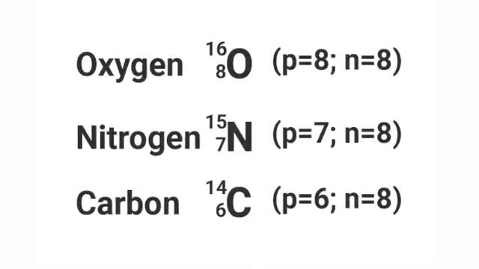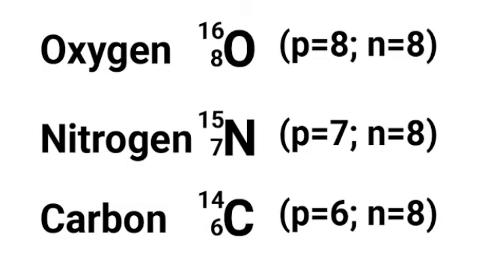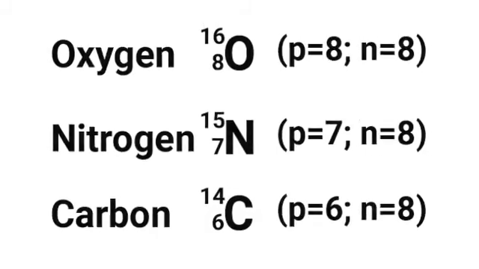For example, oxygen, nitrogen and carbon. Here oxygen has 8 protons and 8 neutrons, nitrogen has 7 protons and 8 neutrons, and carbon has 6 protons and 8 neutrons. So from this, all the elements have the same number of neutrons. So these are the isotones.